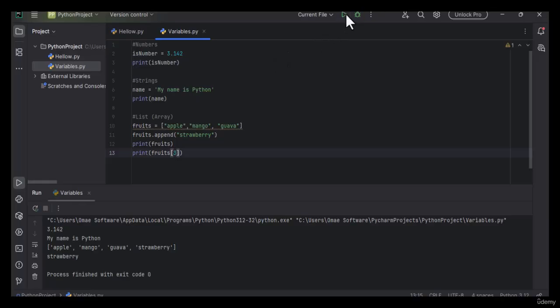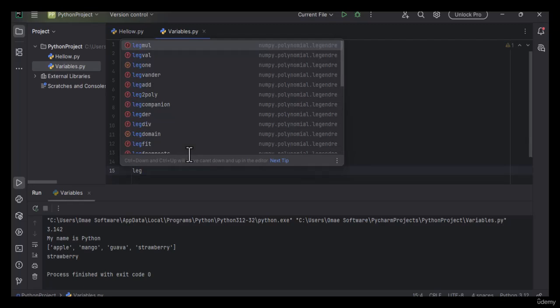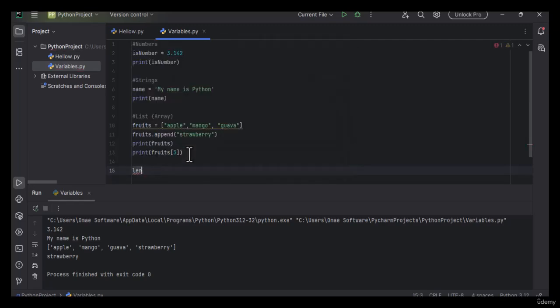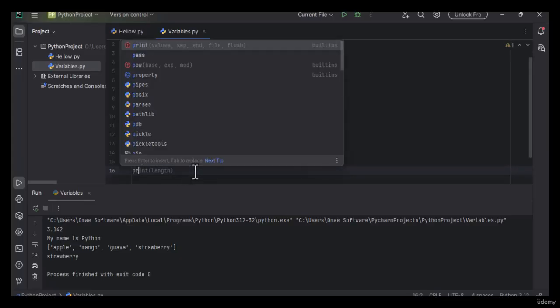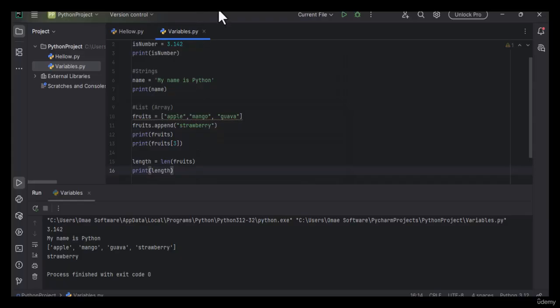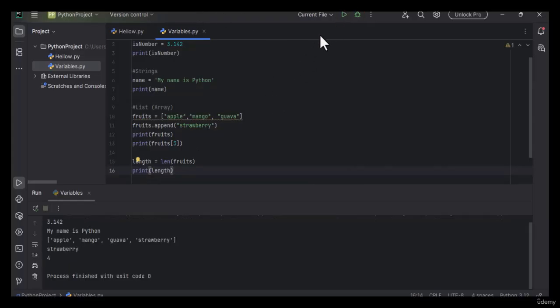Then if I want to find out the length of an array in Python, I'll make a variable that I'm going to call length. The length function is len, fruits, and I can now print the length. If I run that, I'll have a length of 4, so 1, 2, 3, 4 elements. This way I've looked at numbers, strings, and a list, and a few operations on a list. The next video will look at the other data types.